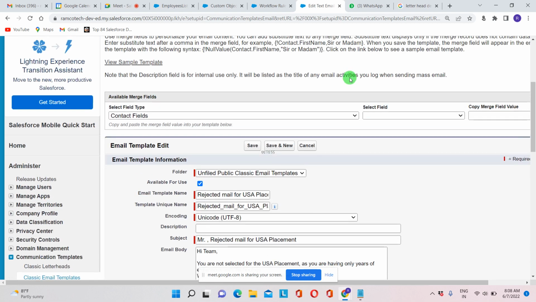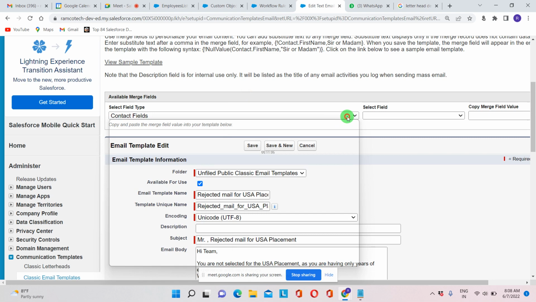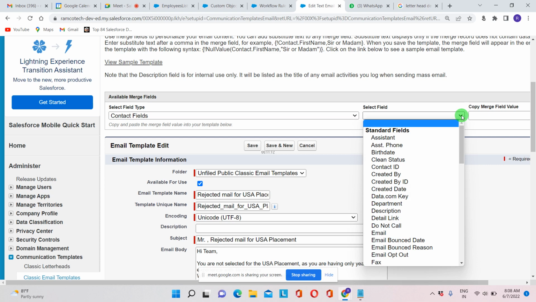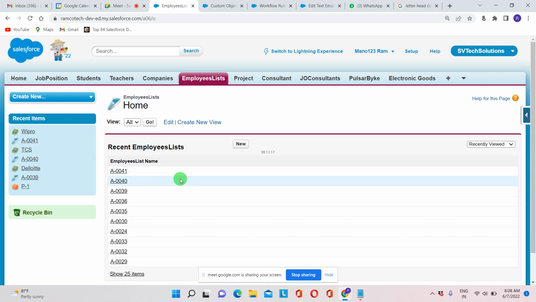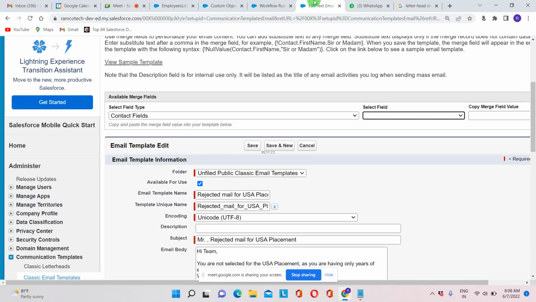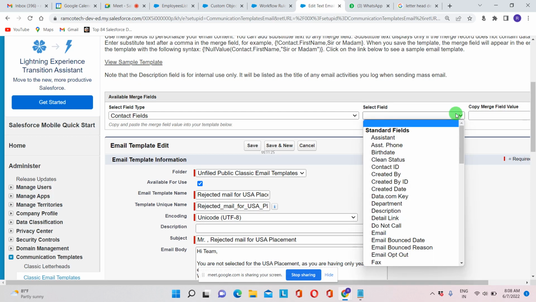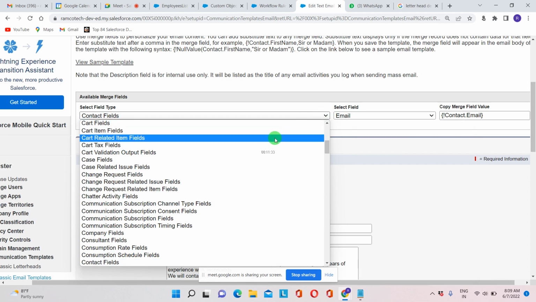What is the object we need to check? Contact fields. Contact field. The selected field will be first name. Also here, what is the name of the first field coming? Employee name. So the employee name we need to check here.